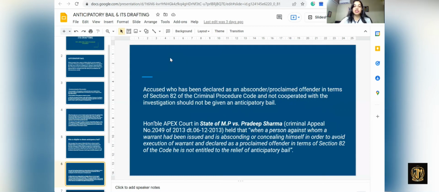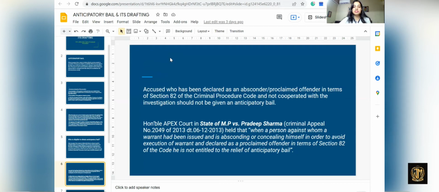Then an accused who has been declared as an absconder or proclaimed offender under Section 82 of CrPC and has not cooperated with the investigation should not be given anticipatory bail. So a person who is an absconder, which means a person who has absconded or fled from the interest of justice, or is termed as a proclaimed offender, a notice will be given when a person is termed as a proclaimed offender. In such cases, the person will not be granted any anticipatory bail.